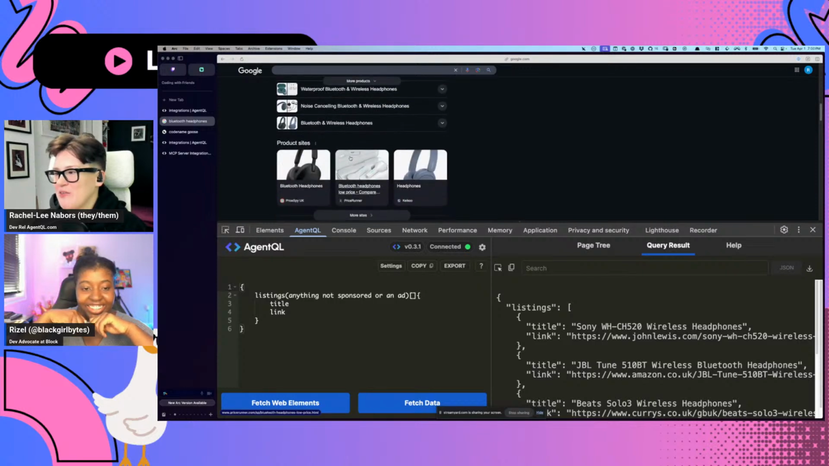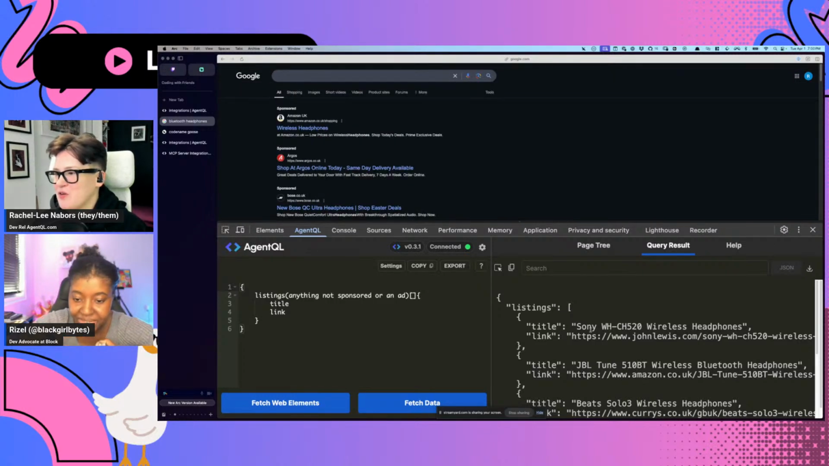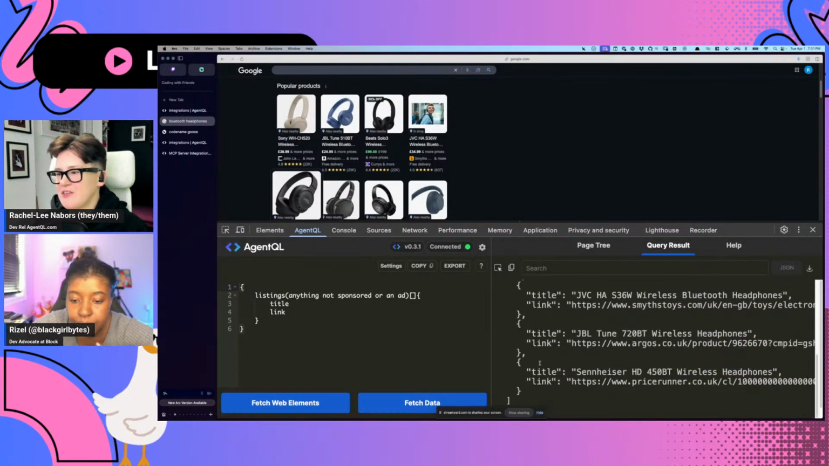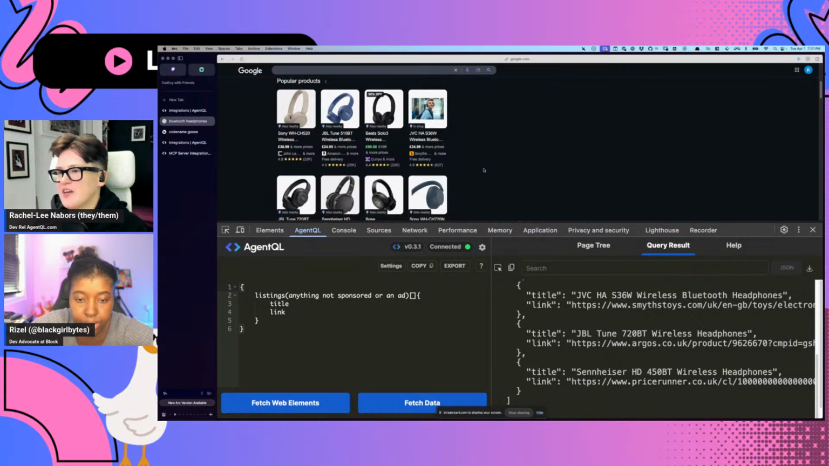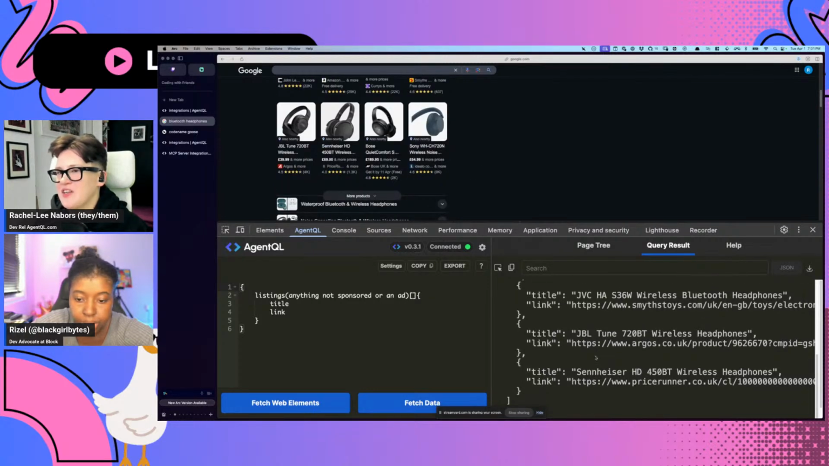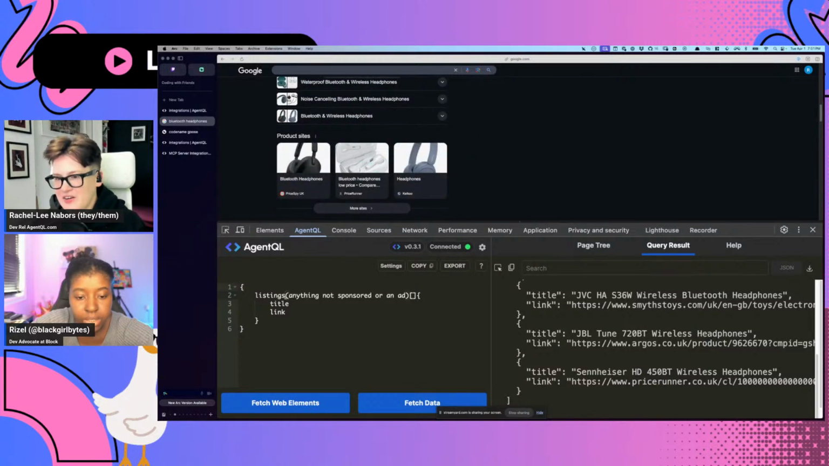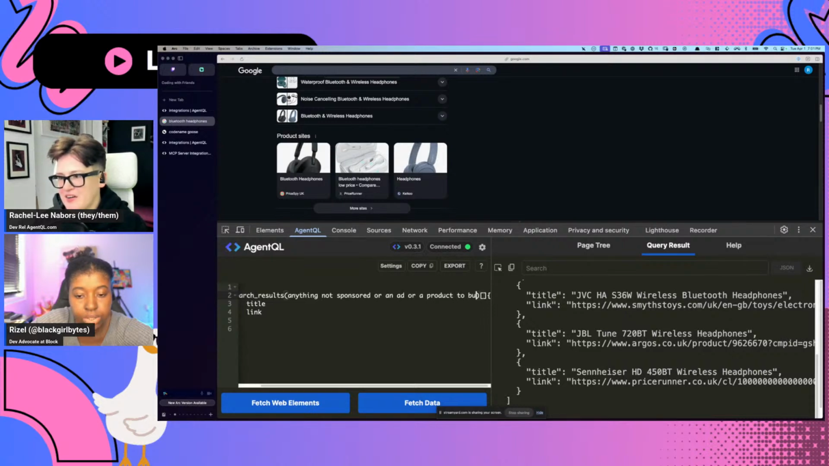Okay, wait, I want to prove it. Look, the first one it shows is the Sony. It's actually getting it from the popular products here. I could refine this further and tell it not to go to the popular products, because it looks like it's fallen in love with this little group right here. Search results: anything not sponsored or an ad or a product to buy. Just links.